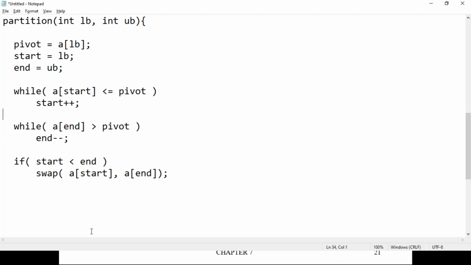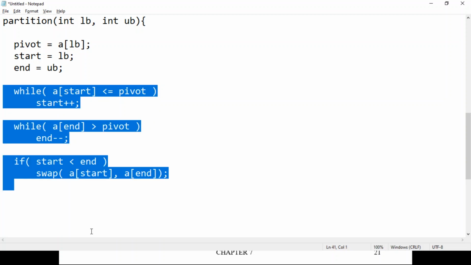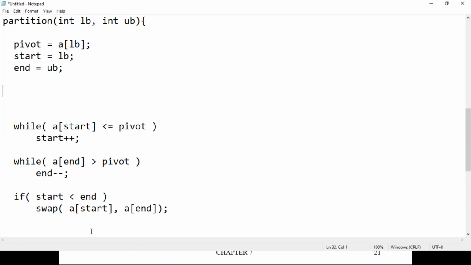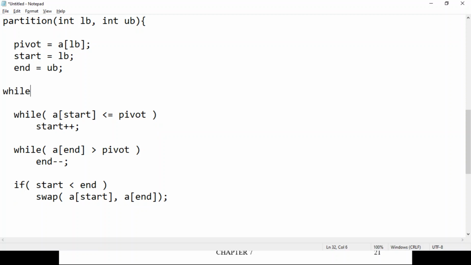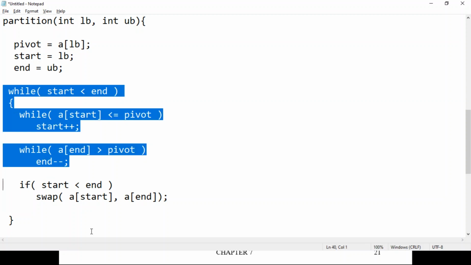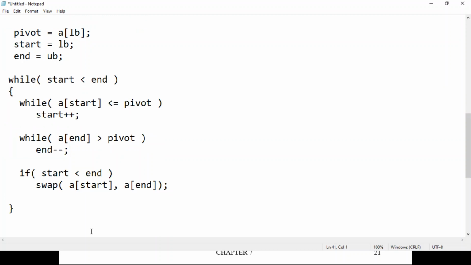But this whole process we should do again and again. How long should we do it? Until start is less than end. So here we will write another while loop: while start less than end. As long as start is less than end, we will keep on repeating this, swapping the element at start location with the element at the end location. The control will come out of this outer while loop when start becomes greater than or equal to end.